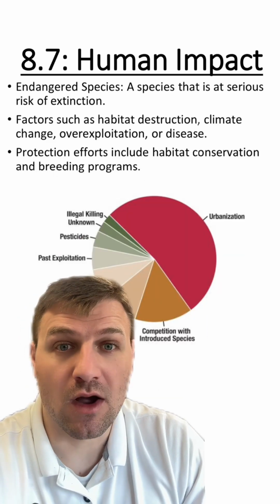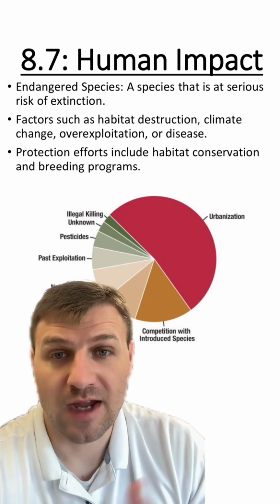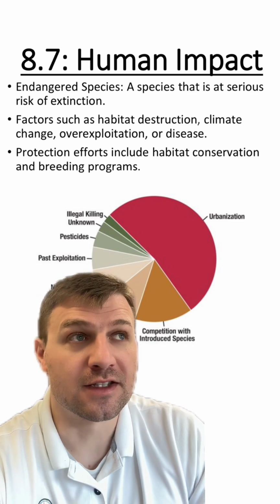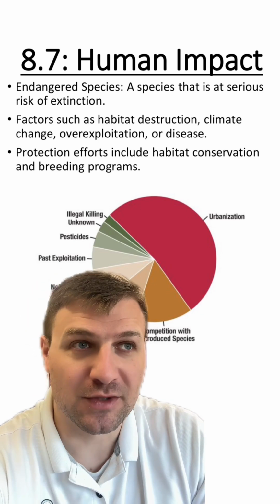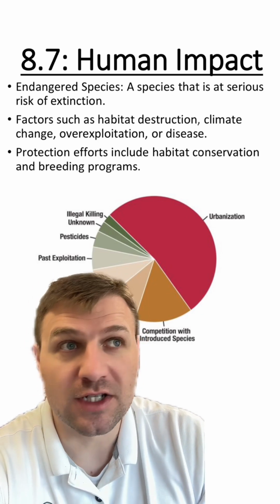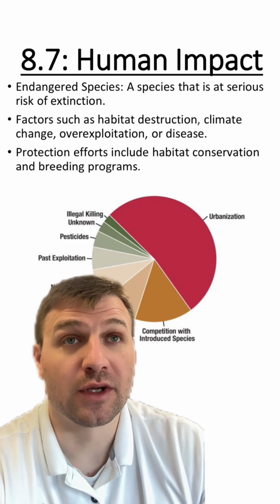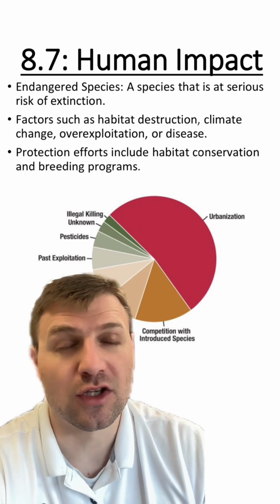Lastly, we're going to talk about endangered species. These are just species that are at the risk of going extinct. And there are a lot of major factors that go into a species becoming endangered. These can be habitat destruction, the climate change we've talked about, invasive species, diseases. But basically, these species are at the risk of going endangered because of many factors, not usually just one.